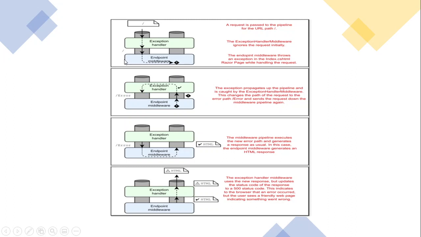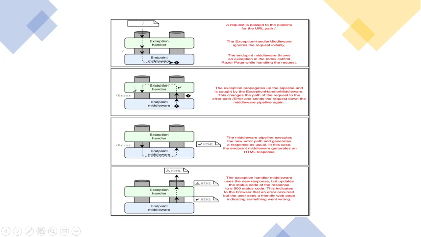Now we have seen that yes, an exception occurred in the Razor page while handling the request. Yes, correct. The exception propagates up the pipeline and is caught by the exception handler middleware, and this changes the path of the request to the error path and sends the request down the middleware pipeline again. That is correct, because in the production environment we use the exception middleware. What it will do is check the response and display this error page. So for that we need to display this page, right?